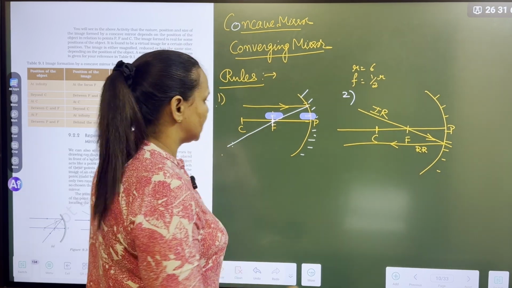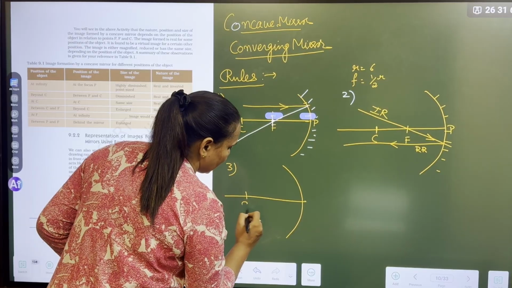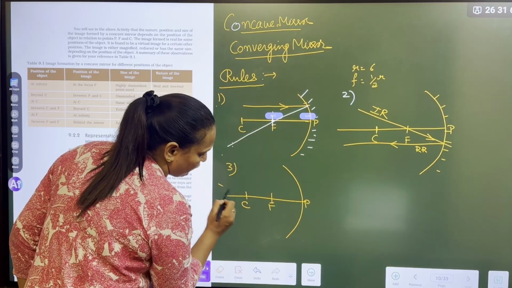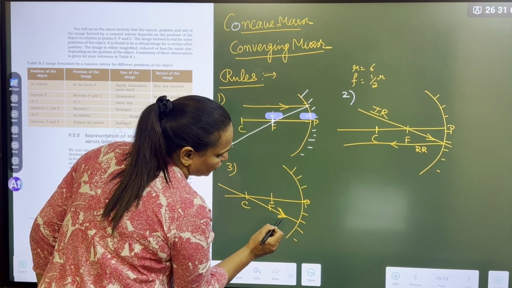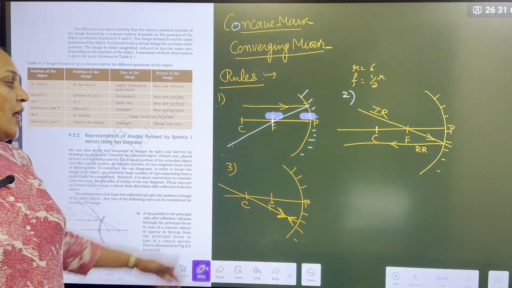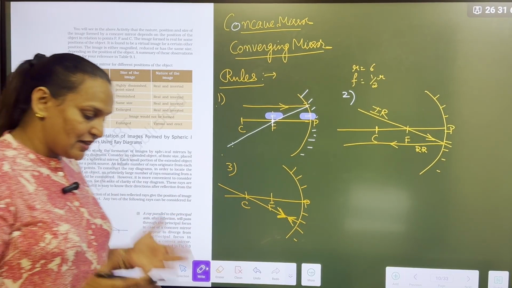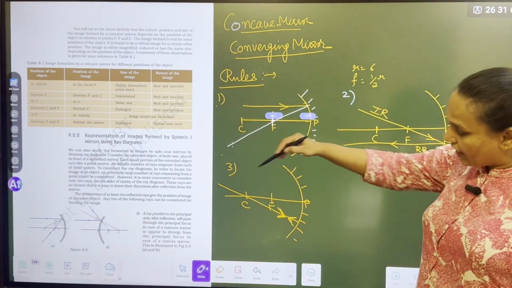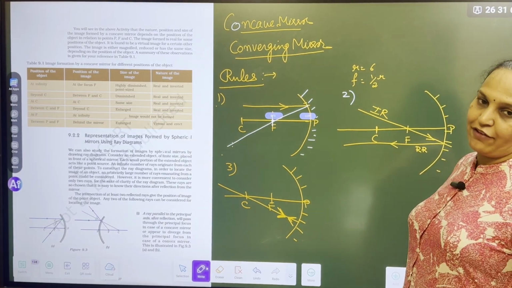Now, third rule says that, what is the third rule, guys? Again, C F P. If any ray is passing through the center of curvature like this, it will reflect along the same way. It will not bend. Why? Because a ray passing through the center of curvature acts as a normal. So an incident ray falling along the normal reflects along the normal. Similarly here, the ray passing through the center of curvature acts as a normal, so it will reflect along the same way.